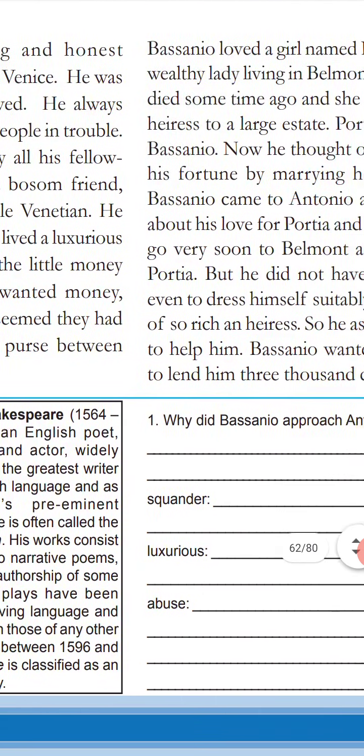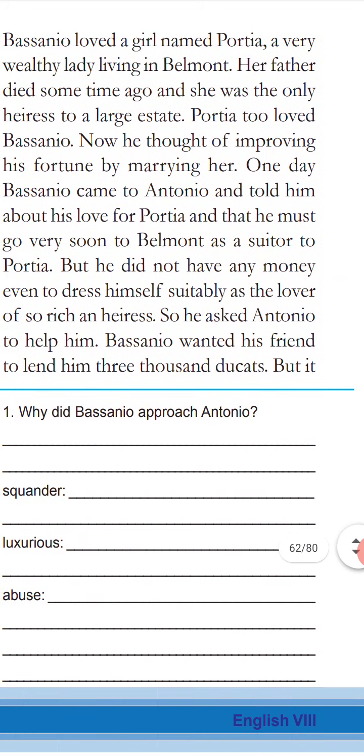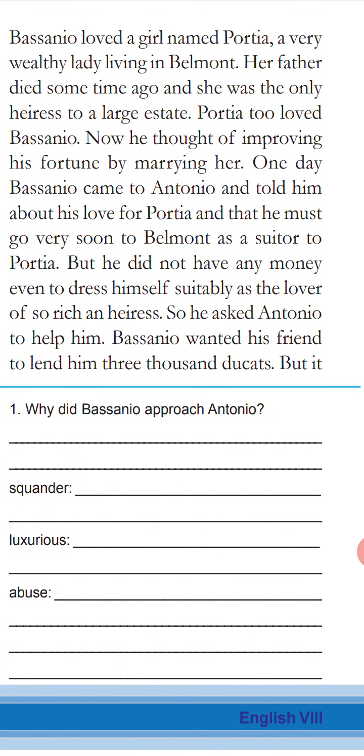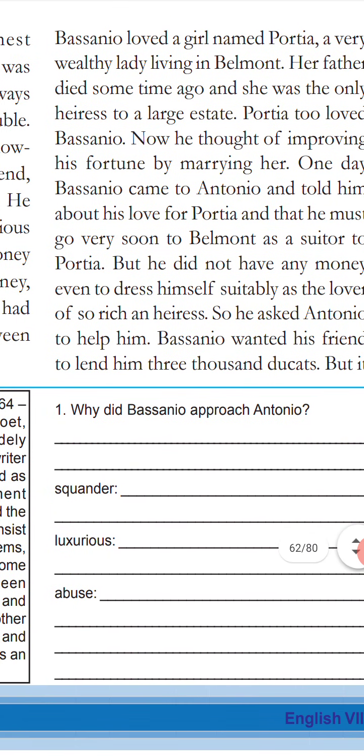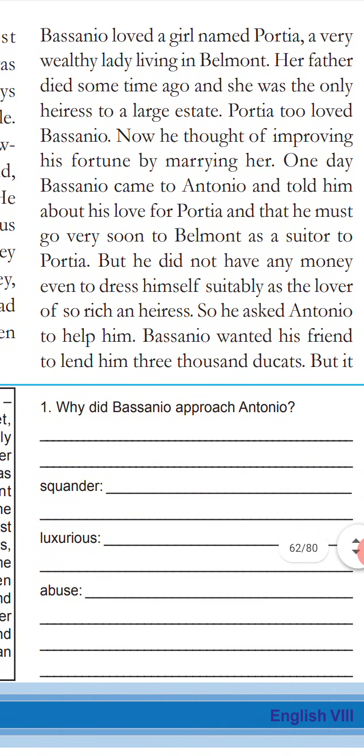Okay. Then another one is Portia. She is living in Belmont. It's a place. She was very rich, but recently her father passed away. So she had too many properties and estates, now in the name of Portia. And this is the time utilized by Bassanio in order to marry Portia to become rich. But he had no money. That's why he approached Antonio. Antonio is the best friend of Bassanio.